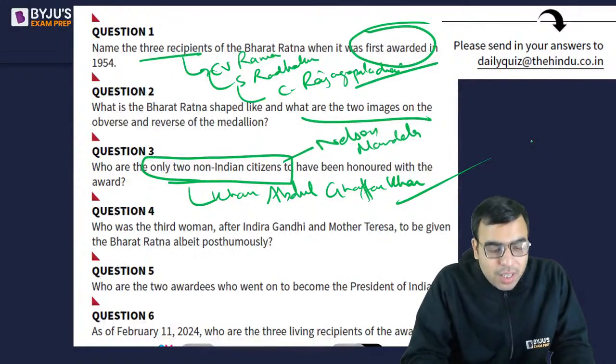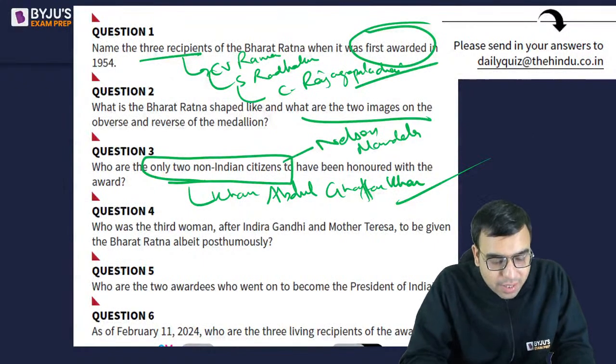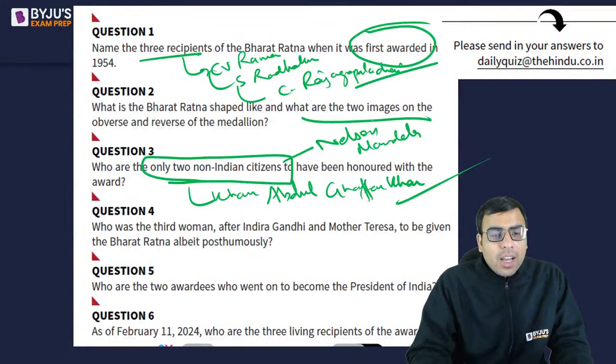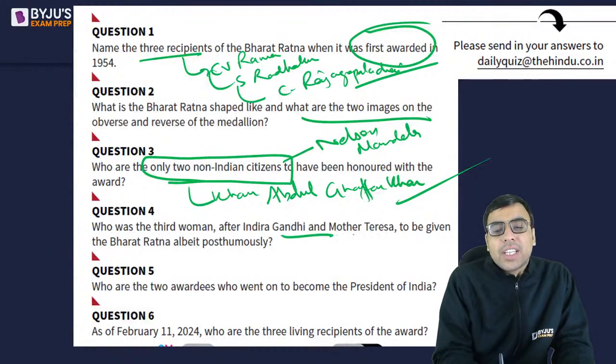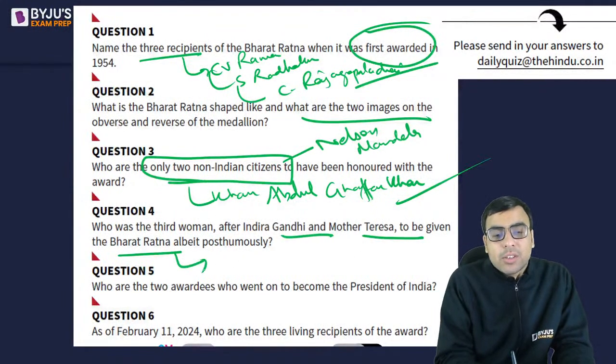ठीक है. Yes, Shubhraj Dwivedi, you were right. है ना. Who was the third woman after Indira Gandhi, Mother Teresa to be given Bharat Ratna? तो ये अरुणा आसिफ अली. अरुणा आसिफ अली. है ना.